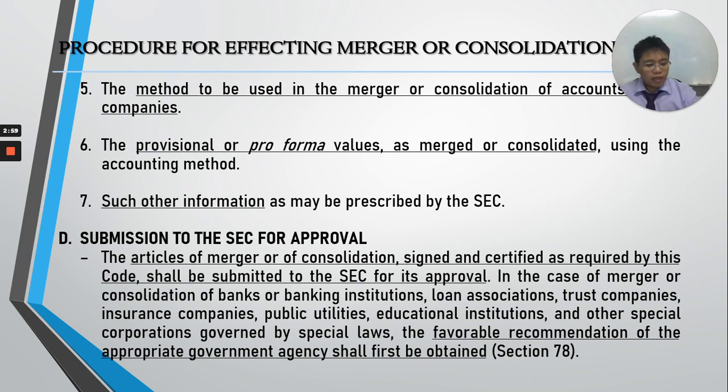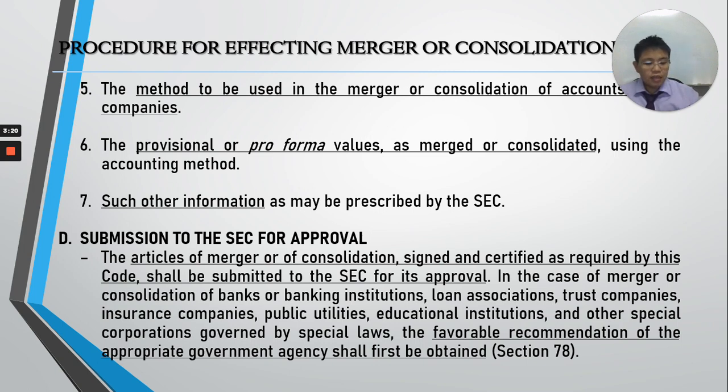So, addresses and amounts owing to each creditor. What else do you have to include? The audited financial statements of the constituent corporations, the date not earlier than 120 days prior to the filing of the articles with the SEC.